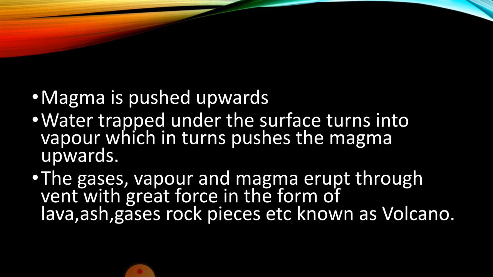And the gases present in this magma reach near the surface of the earth, and they erupt with high pressure in the form of lava, ash, gases, and rock pieces of various shapes and sizes, and this is known as a volcano. All these volcanic residuals come out on the surface of the earth, and then they form a mountain-like structure.